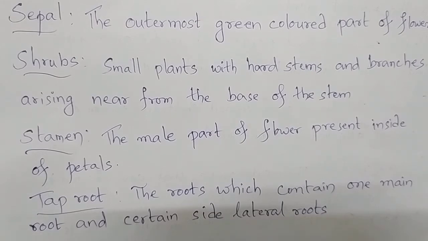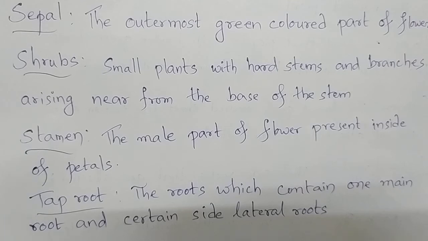Right. Shrubs: small plants with hard stems, not tender stems. Small plants with tender green stems are herbs. Small plants with hard stems and branches arising near the base of the plant, the base of the stem. So the stem has a base attached to the ground. Near that base, the branches will start arising and will give a bushy appearance. Such plants are known as shrubs.